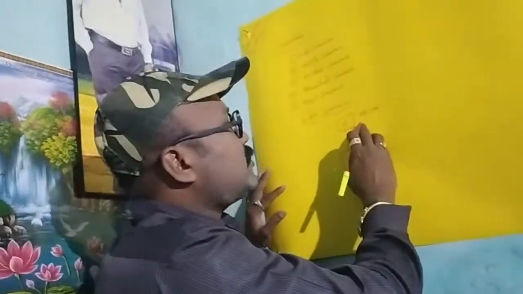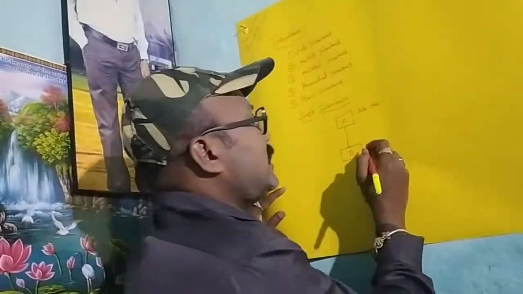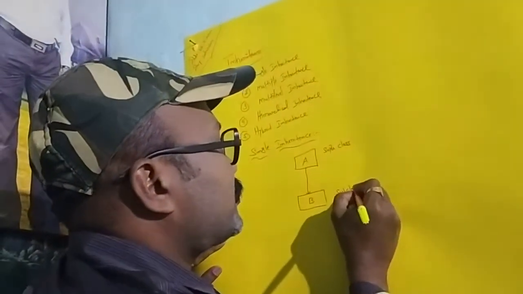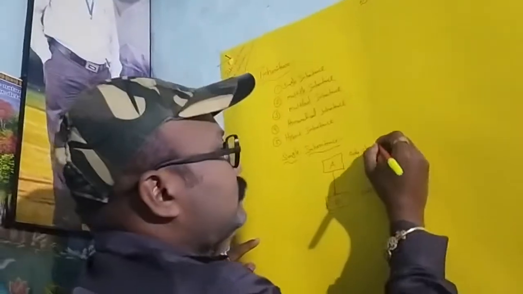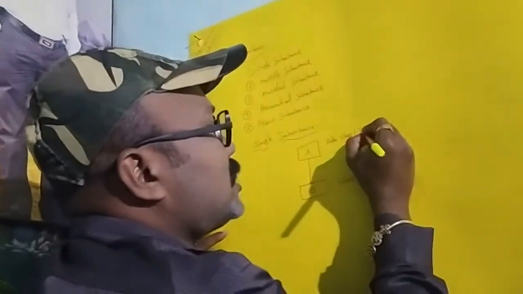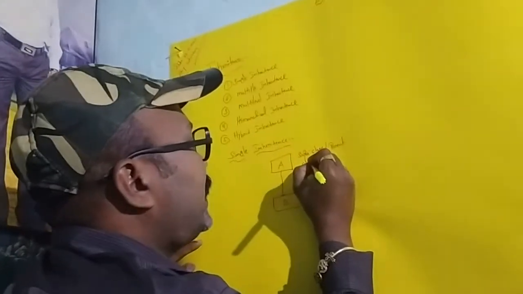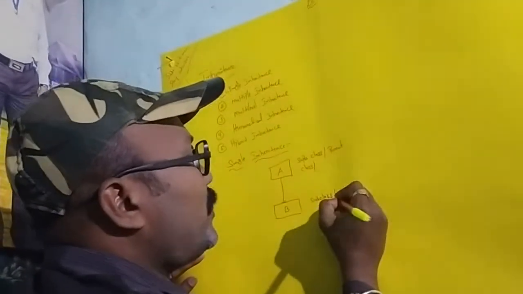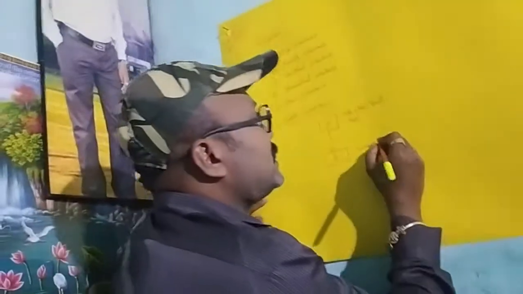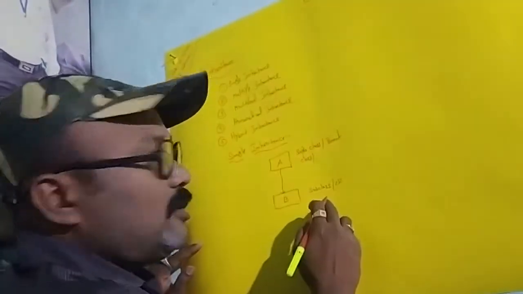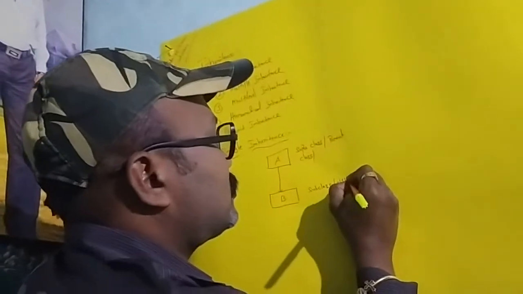Whenever we are saying A superclass, at this moment the other is the subclass. A superclass is also called a parent class. At this moment, the subclass is called a child class.